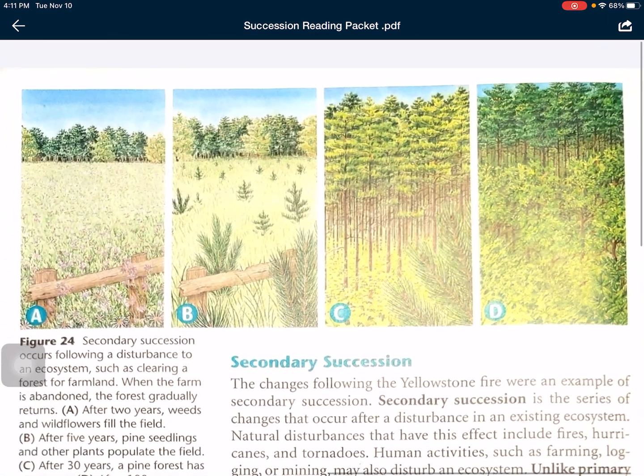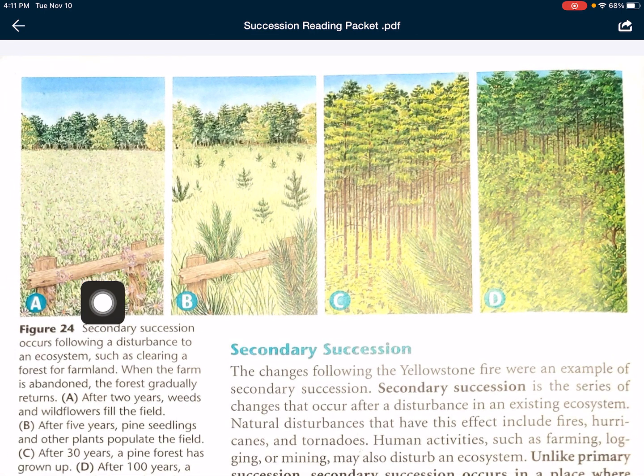So secondary succession will begin with an ecosystem, and there's a disturbance to it. Whether it's caused by humans or by a natural disaster, there's been a disturbance. In this case, this field has been abandoned by people and they've left the area. So the ecosystem is going to repair itself to how it was before humans were there, and start regrowing bigger trees, and then eventually a forest over the many years. So those are the two types of succession, which would be primary and secondary.